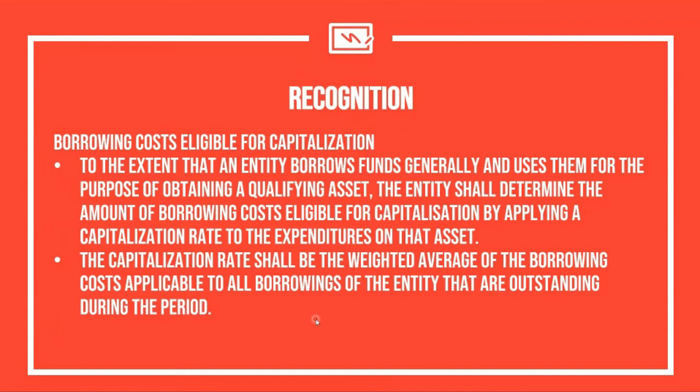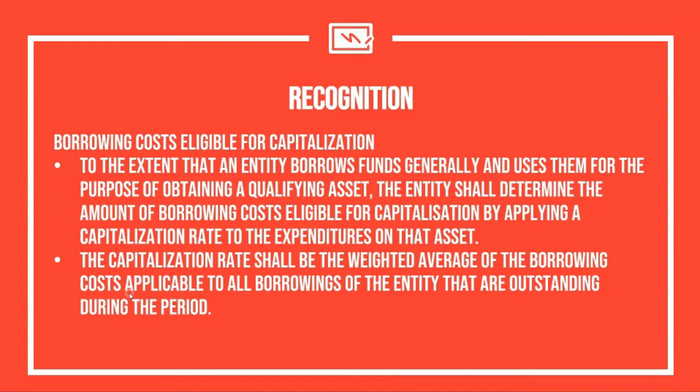One is the weighted average costs incurred in the preparation of the qualifying asset, and number two is the capitalization rate, which is actually the weighted average borrowing costs. Okay? So what you're going to do is to determine all of the amount of actual interest. So for example, you have borrowings 1, 2, and 3 with related interest rates of, let's say, 12%, 10%, and 9%.